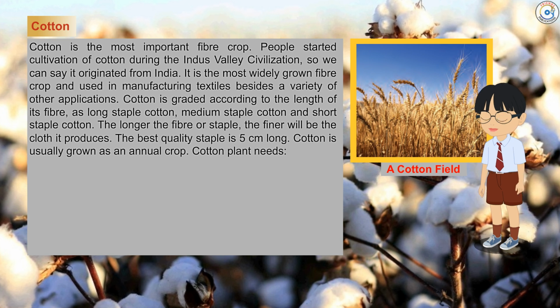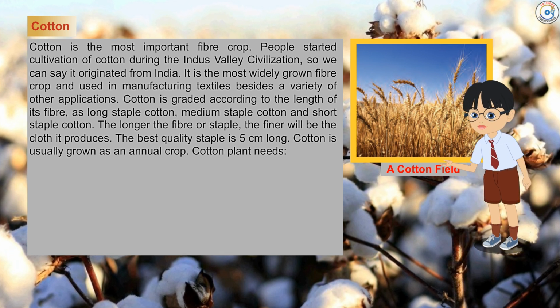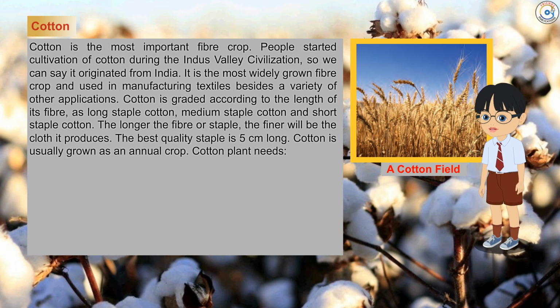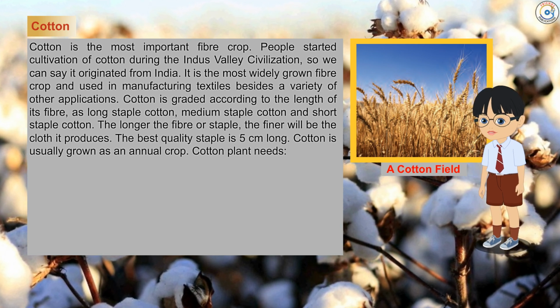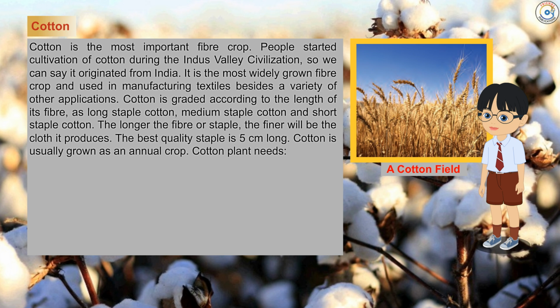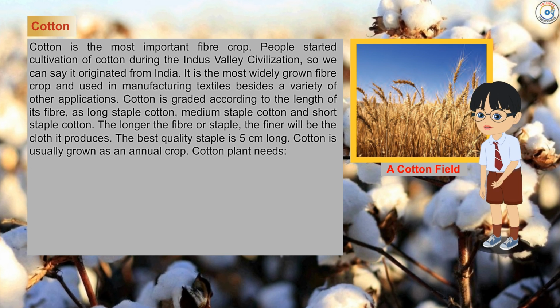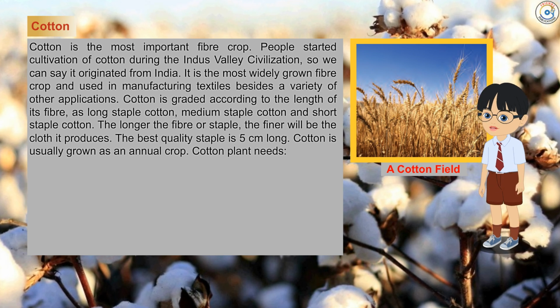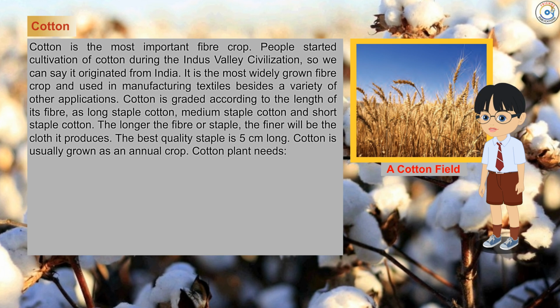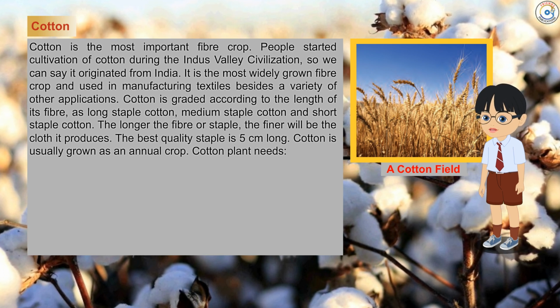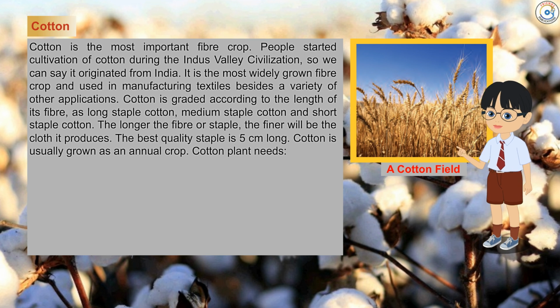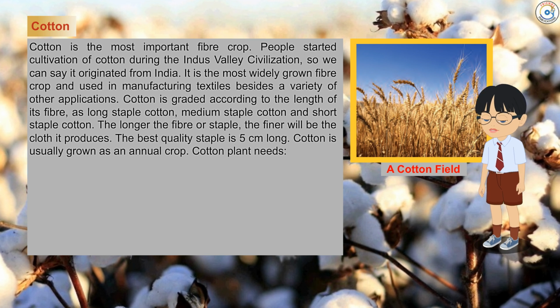Cotton is graded according to the length of its fiber as long staple cotton, medium staple cotton, and short staple cotton. The longer the fiber or staple, the finer will be the cloth it produces. The best quality staple is 5 centimeters long. Cotton is usually grown as an annual crop.